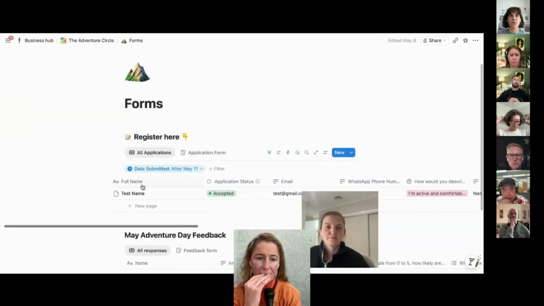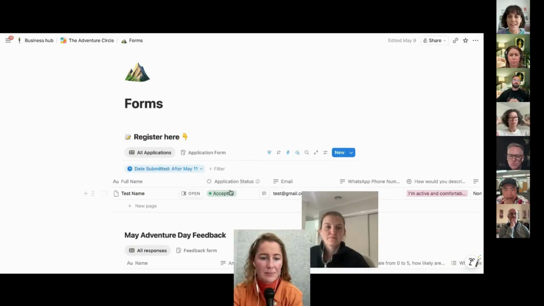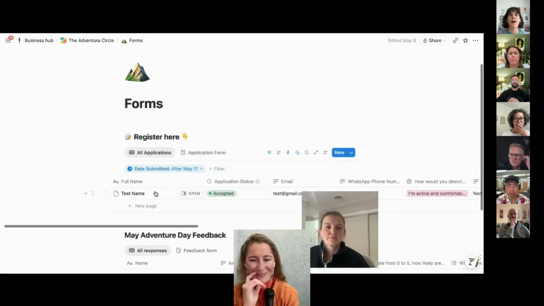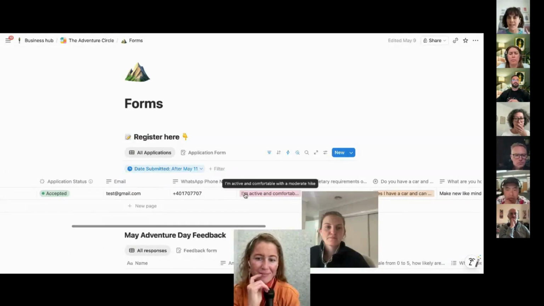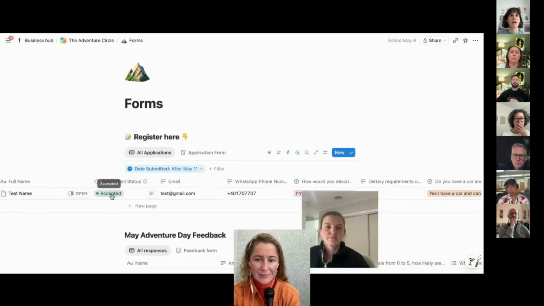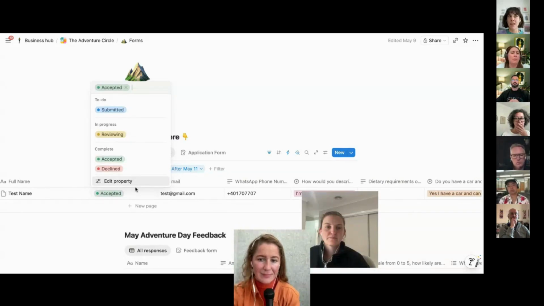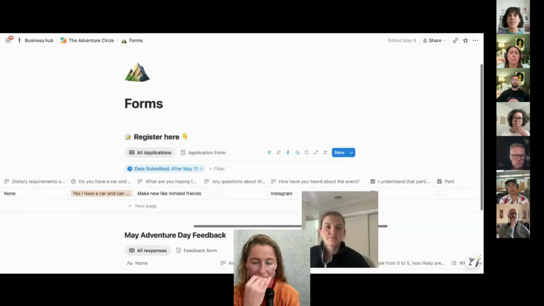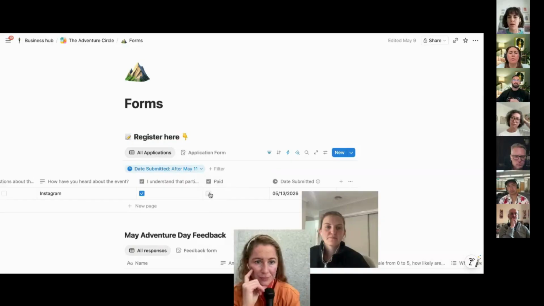And here I could see, I put just some test data here to not share personal data of the person who decided to join that event. And then I could go through and make sure that the people were the right ones for this event, making sure that they were comfortable already hiking outdoors. And so then I could update that status for myself and know if I had to email them. And then here I could track as well the payment, because there was no payment included within that form. Then I would have to arrange that via email with them. And so I could just track that and see as well when they submitted.